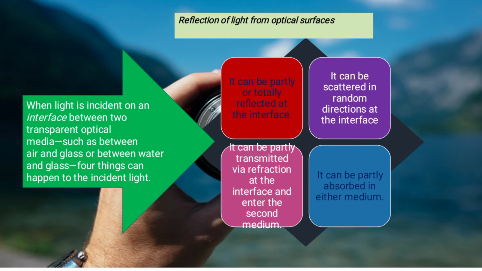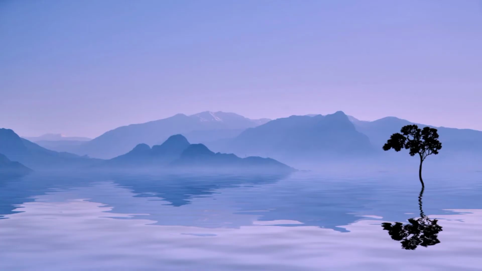Second, it can be partially transmitted via refraction at the interface and enter into the second medium. Third, it can be scattered in random directions at the interface. Fourth, it can be partially absorbed in either medium. I hope you can understand clearly. So let me say again: when the light hits the optical surface, either it may get reflected, or refracted, or scattered, or absorbed.